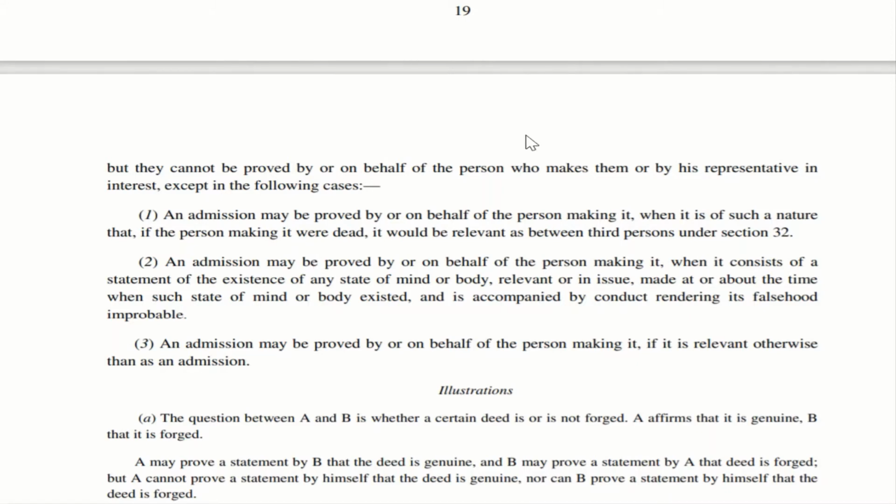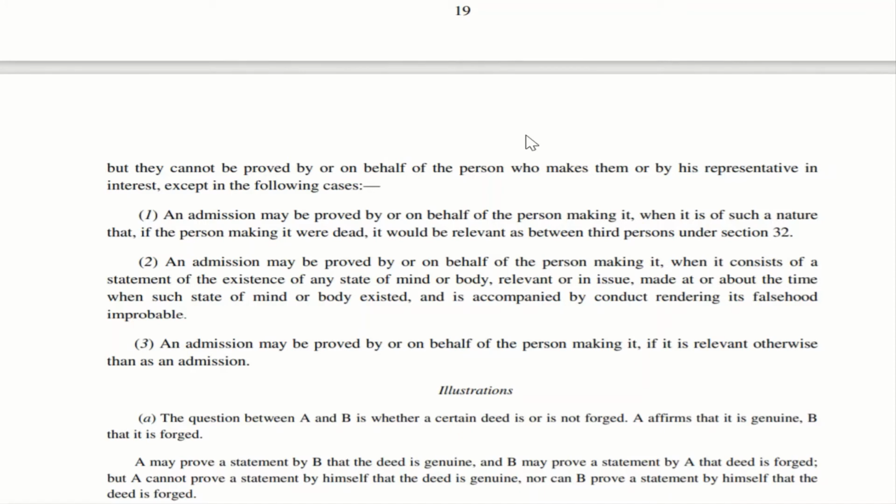The first point is very simple. It says if a person is giving an admission, it is relevant between third persons under section 32. As you all know, 32 pertains to the dying declaration and other aspects. So now it says if the person who is making that admission is dead, and that admission would turn relevant under section 32 between third persons, then in that case the admission can be entertained. That is the first point.